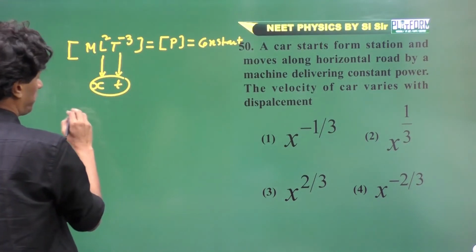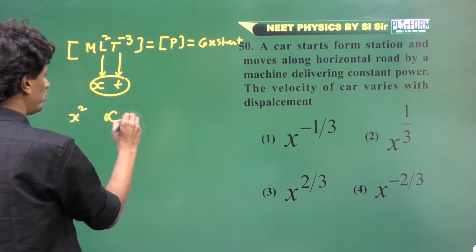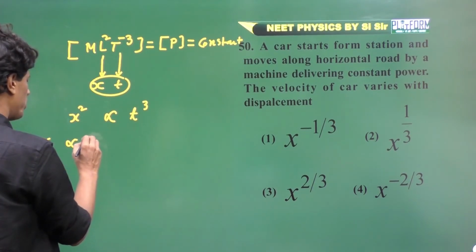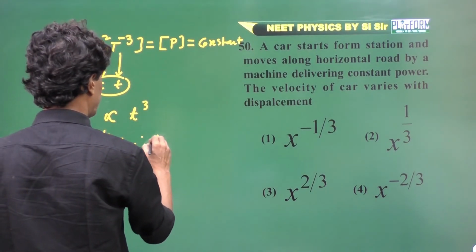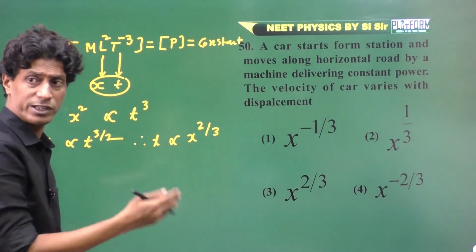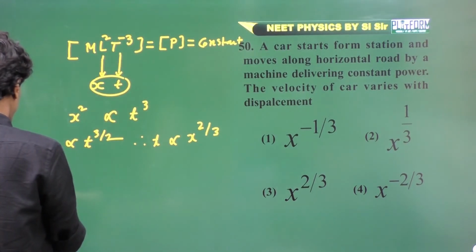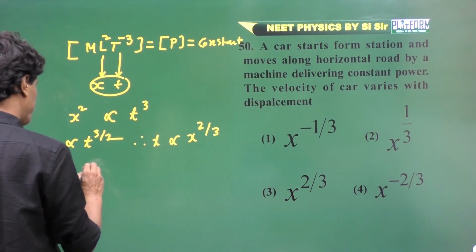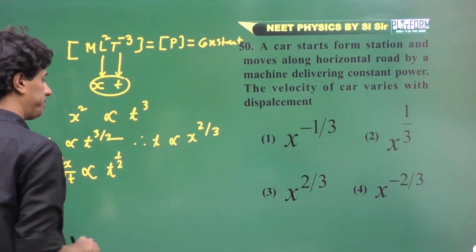So from this we can say x square is proportional to t cube, and the displacement of the car is proportional to t to the power 3 by 2, and in this way t varies as x to the power 2/3. Differentiating both sides with respect to time, we get dx by dt, and by differentiating, the power of the time becomes half.